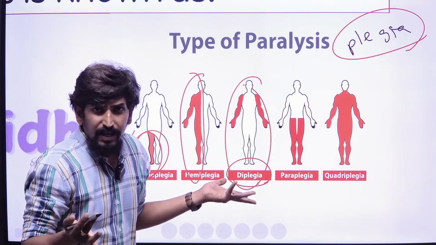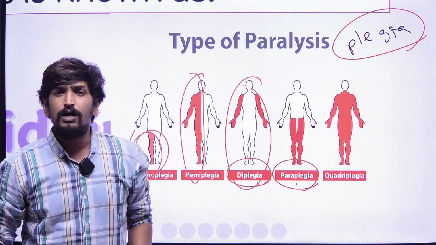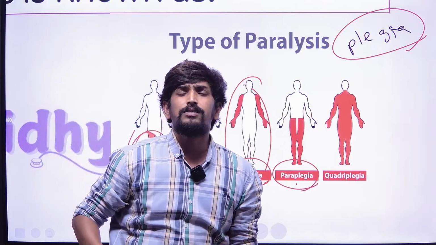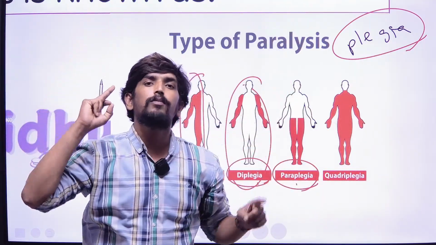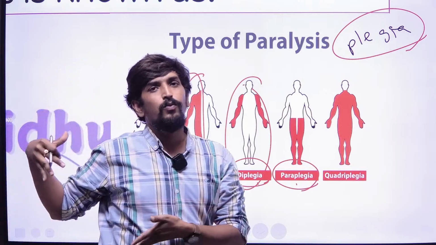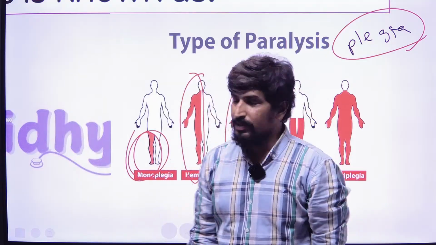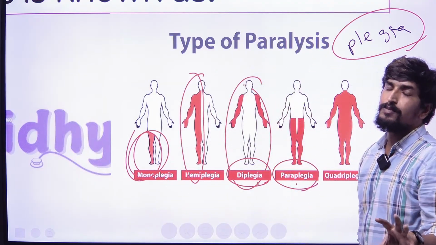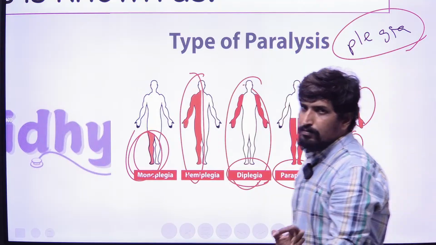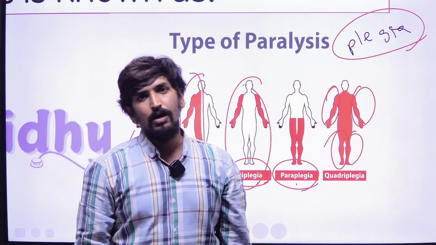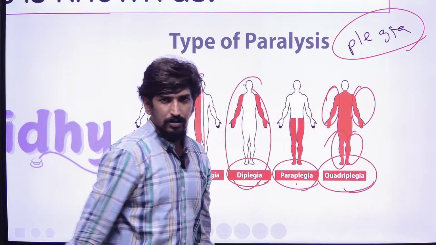If it is the reverse, both lower limbs paralyzed, that is called paraplegia. Mono is any one limb, hemi is one side. When both extremities, that is all four limbs, are paralyzed, this condition we call quadriplegia.